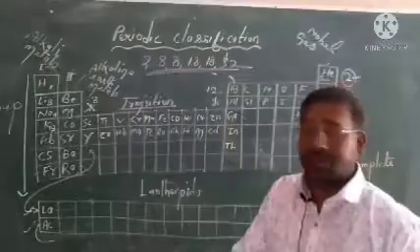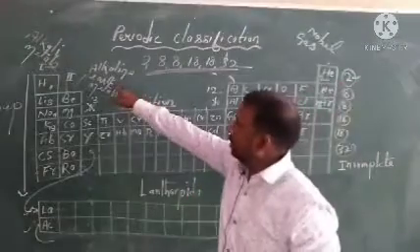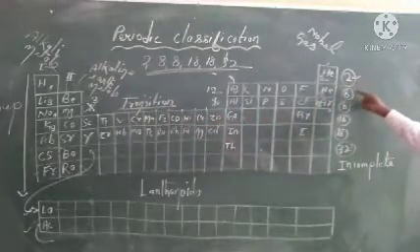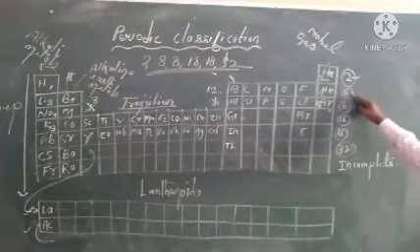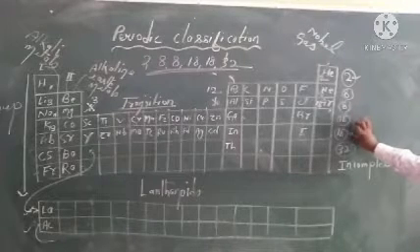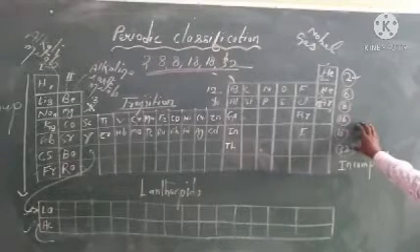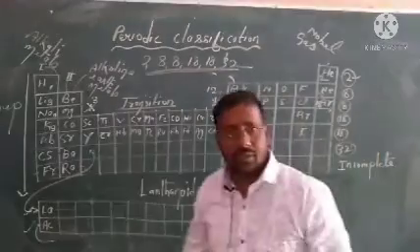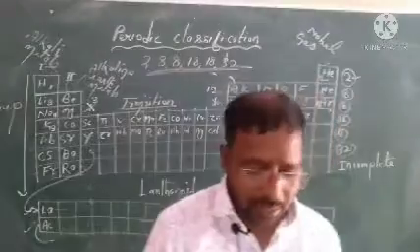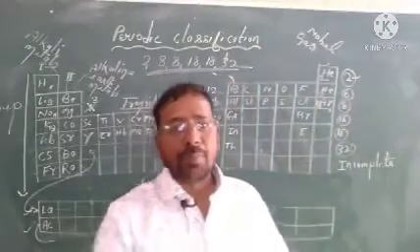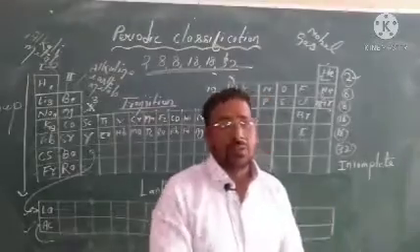And one more thing, in the first period, how many elements are there? 2. In the second period, 8. In the third, 8. Fourth, 18. Fifth, 18. And sixth, how many elements are there? 32. And the last one is incomplete. Still there is some space. The element will be placed when it is discovered.